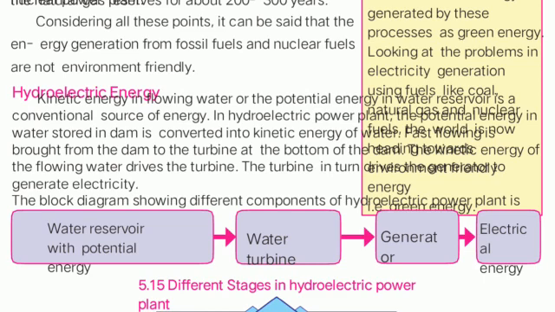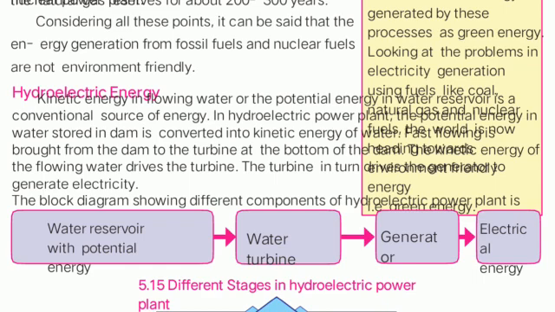As in the previous video, we have discussed the adverse effects of three power generation plants, that is the thermal energy power generation plant, the nuclear energy power generation plant, and the power generation plant using natural gases. We have discussed how they are affecting the environment, so they won't be considered under the criteria of green energy.